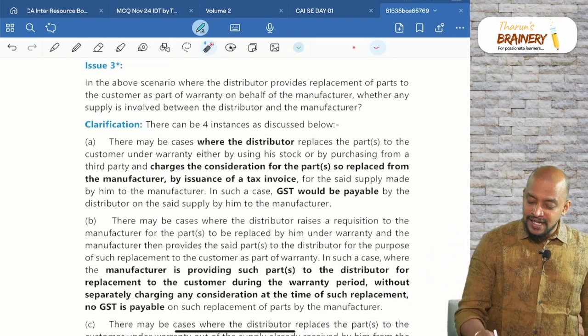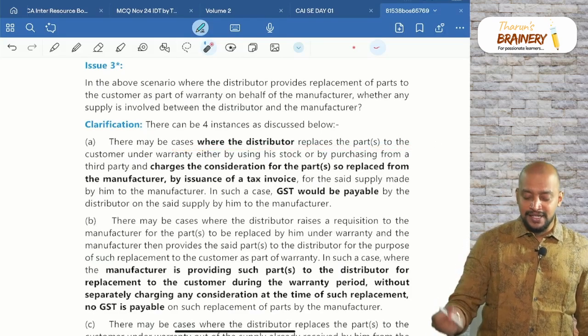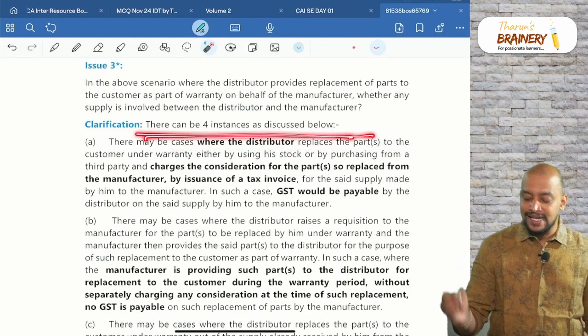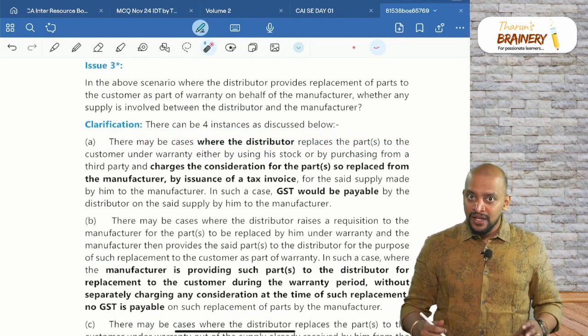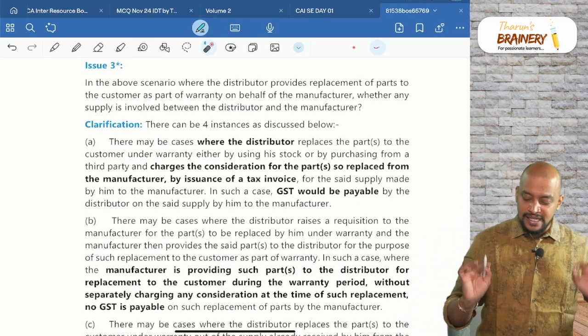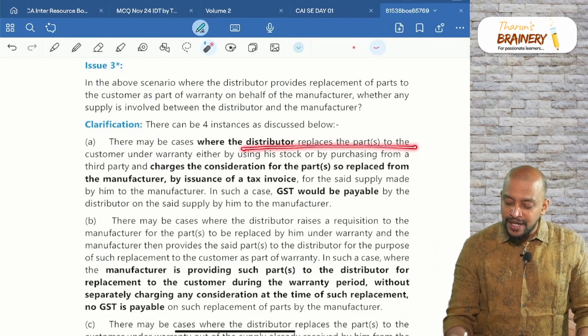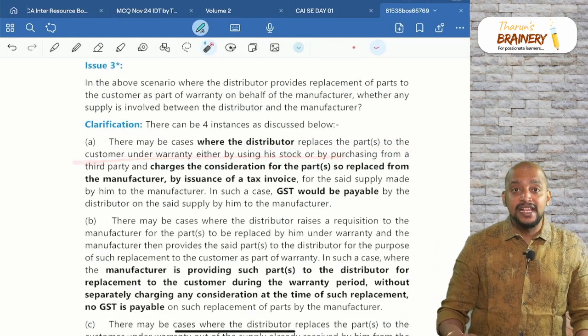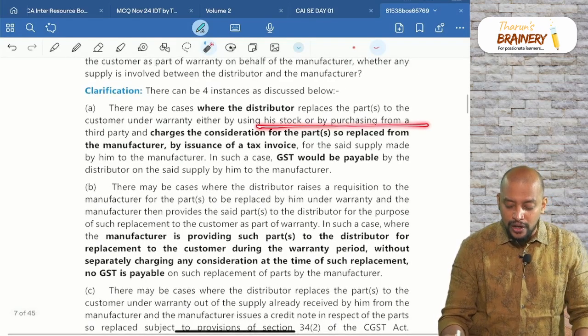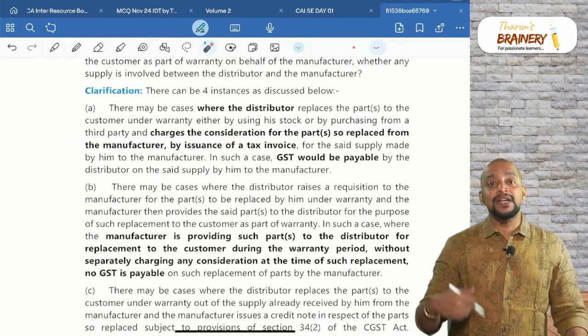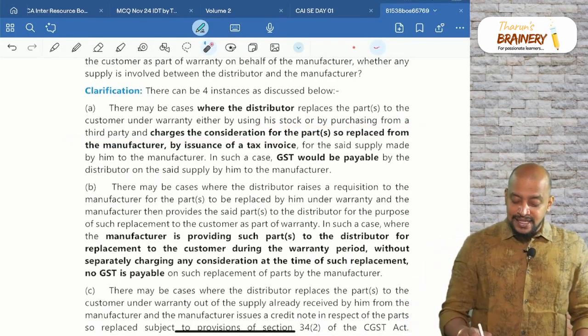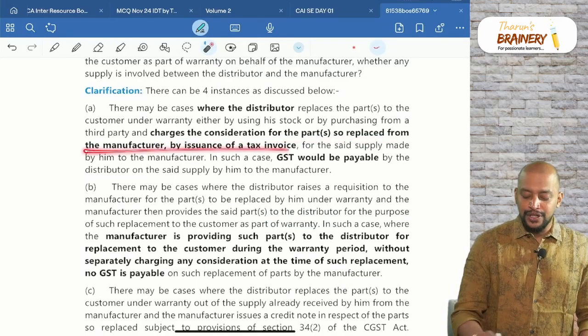So there may be cases where distributor replaces the part. So there can be 4 instances as discussed below. So first instance where distributor replaces the part to the customer either by using his stock or purchasing from a third party and charges the consideration to the manufacturer.